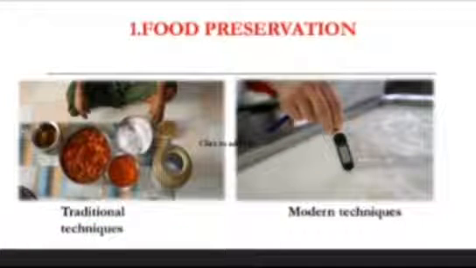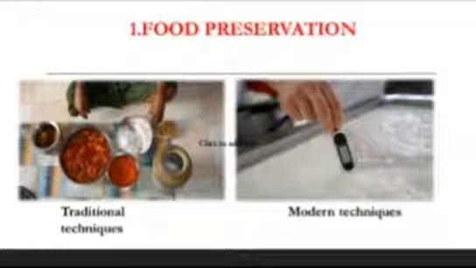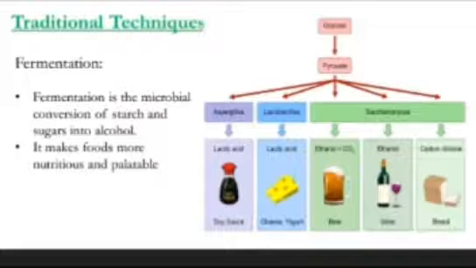We'll move to food preservation. Food preservation has two techniques. One is the traditional technique, and the other is the modern technique. By seeing this picture, you can clearly understand what is traditional and what is modern. In the traditional technique, a person makes a pickle at home by adding salt, which acts as a preservative agent. In the modern technique, a person checks boiled milk using a thermometer. In the traditional technique, the first process is fermentation.